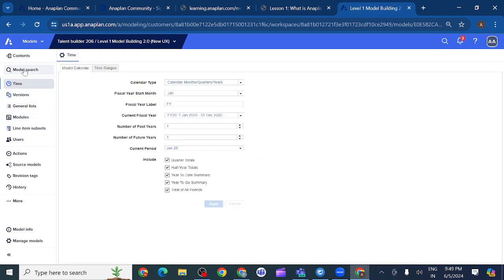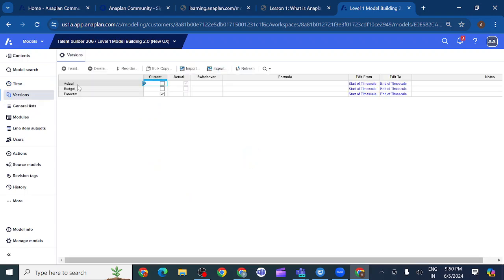So this is known as model navigation. We have a time option, so you can see the time pane, the versions pane, and the generalist pane. Each and every option you can see. If I click here, you can see how we need to set up the time and everything under the time pane. If I click on versions, we can check what versions we have. So this is the generalist pane.